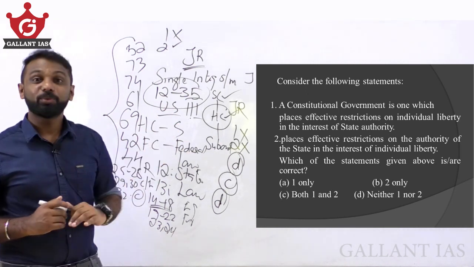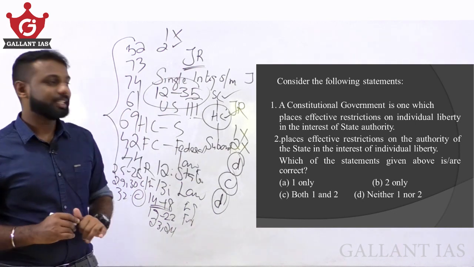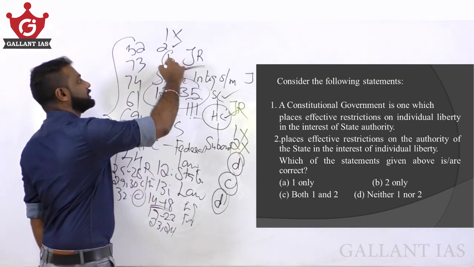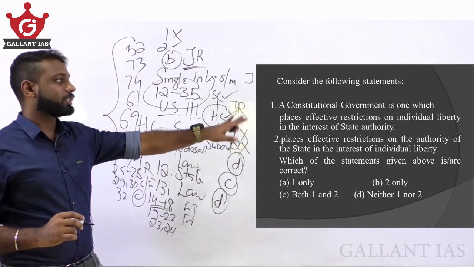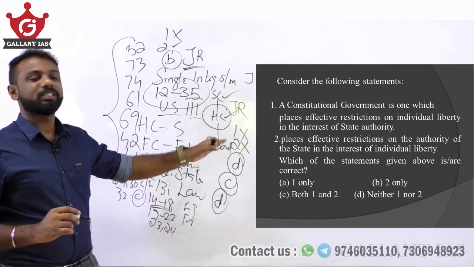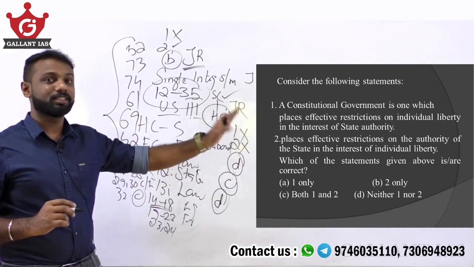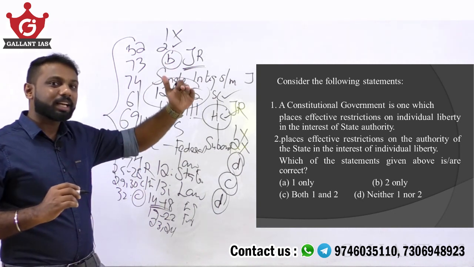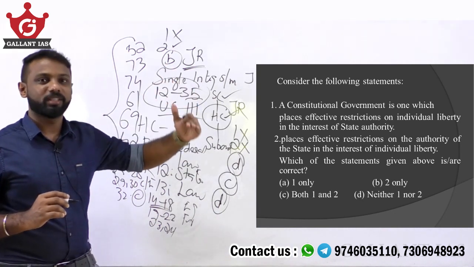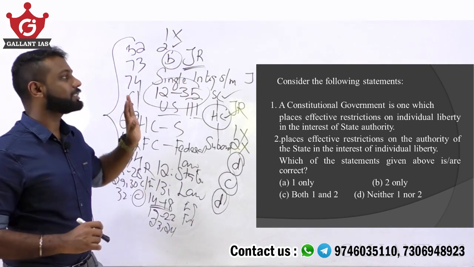So statement number 2 is right. Statement number 1 says the constitutional government puts effective restrictions on individual liberty in the interest of state authority, which is wrong. But 2 is right, because it places effective restrictions on the authority of the state; the state is given some limitations to interfere. So the answer becomes B, that is, 2 only.